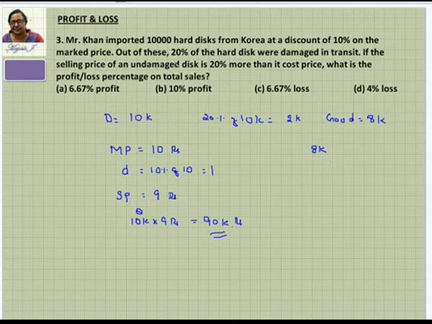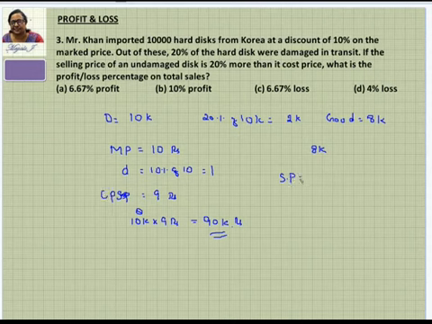And now what is given? Out of this 20% damaged, the undamaged disc is sold at 20% more than the cost price. So what is the cost price? The cost price is 9. He has purchased it for 9 rupees cost price. So what is 20% more than that? I cannot say this is a selling price, I can say this is a cost price here, because he has purchased for so much.